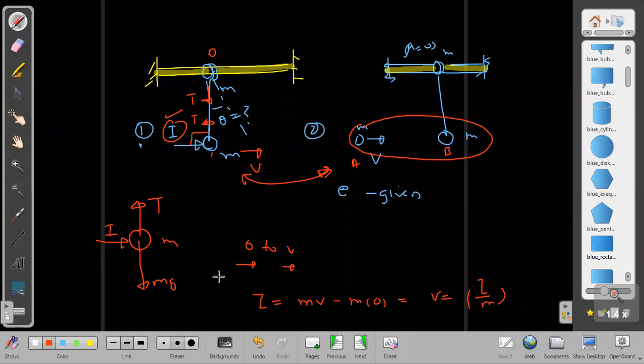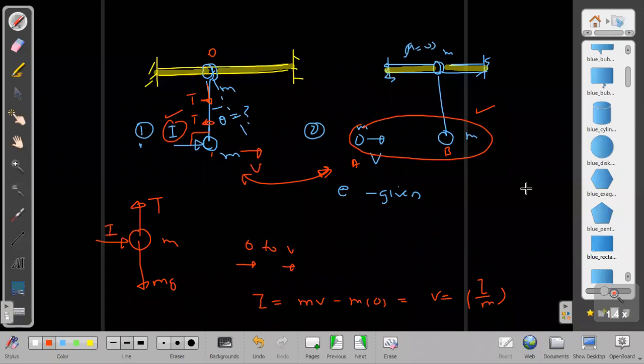Okay, sir, I understand. Our initial moment is the one in which the lower one acquires some horizontal velocity, but the upper one is still at rest. That is our initial moment. The same thing happens in the second case also. The lower one acquires some velocity, and the upper one is at rest, with zero velocity at that moment only.